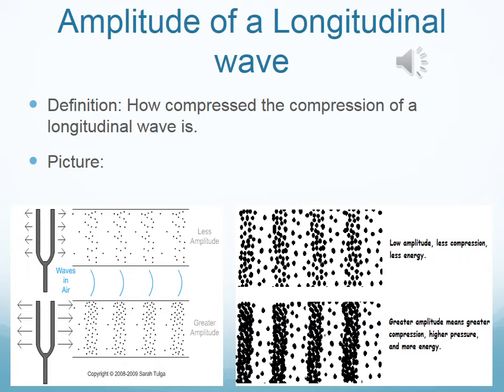Now, if you take a look at the picture to the right, again, it's the same type of thing. There you see the black dots are not very compressed together. Therefore, you have a low amplitude, less compression, less energy. The one beneath it, the dots are very close together. Therefore, it has a greater amplitude, meaning that it has greater compression, higher pressure, and more energy.